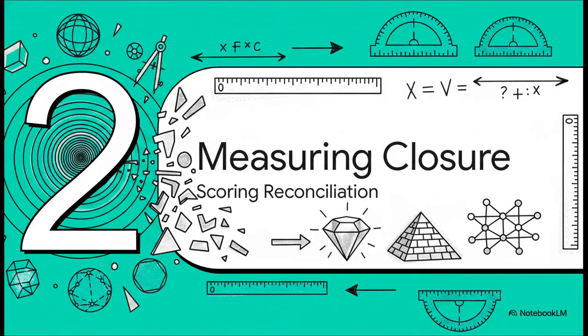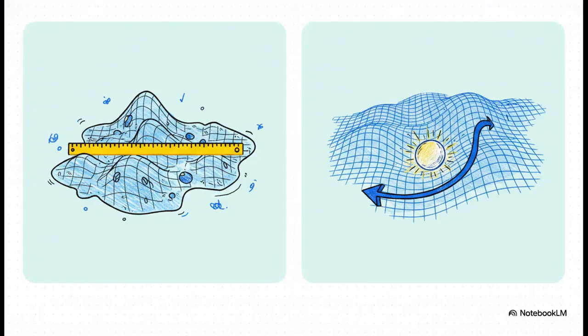Section 2, measuring geometric closure. Now that we know exactly what the center is, this perfect state of isotropy, we need a rigorous mathematical tool to measure how far a structure has departed from it. When we try to measure this departure, a standard Euclidean metric is frankly just too crude. Drawing straight lines in complex space just doesn't work. Instead, researchers realized we absolutely have to upgrade to Riemannian geometry, specifically using the Fisher information metric.